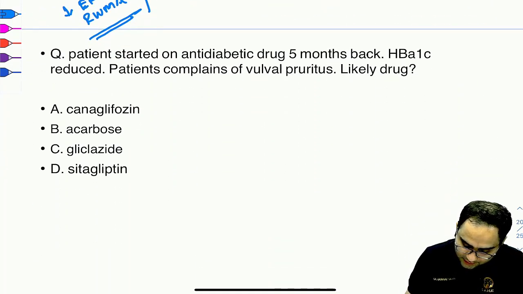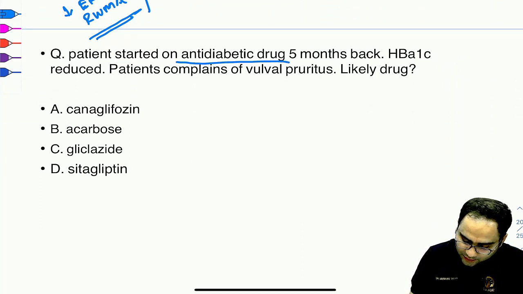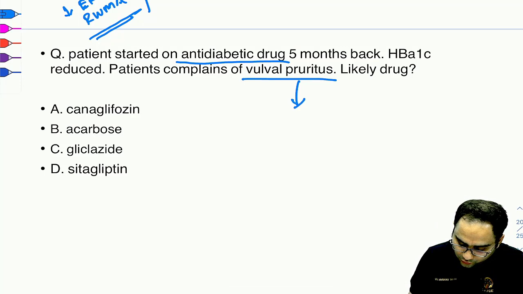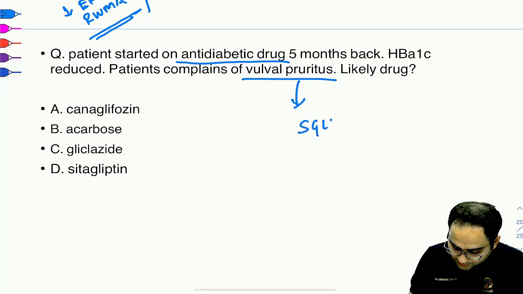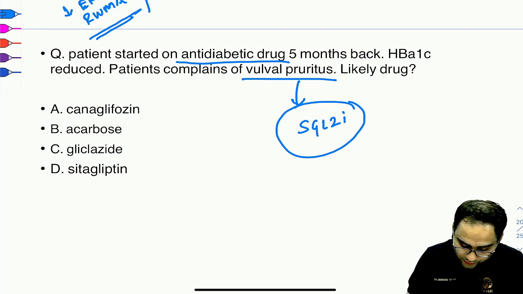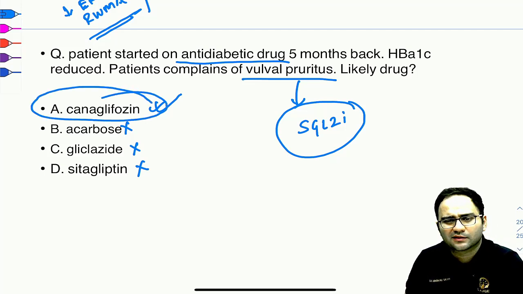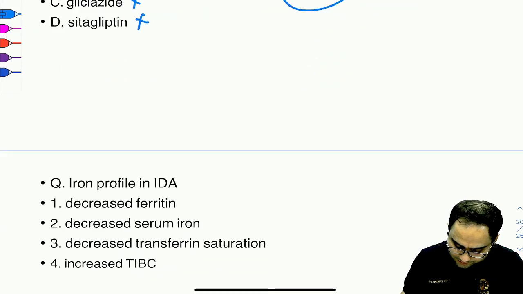Now the question is, a patient has been put on an anti-diabetic drug. This was a very easy question. HbA1c has been reduced and you have a vulval pruritus. So that means it is one of the side effects of SGLT2 inhibitors. What is the SGLT2 inhibitor that we are thinking of here? Canagliflozin. So that would be the best answer, because this is not an SGLT2 inhibitor. This is glimepiride. This is a DPP4 inhibitor. So we are thinking of canagliflozin in the answer. There should not be any controversy to it.